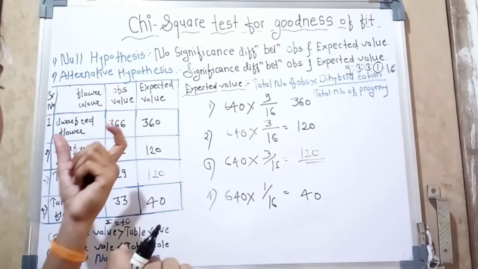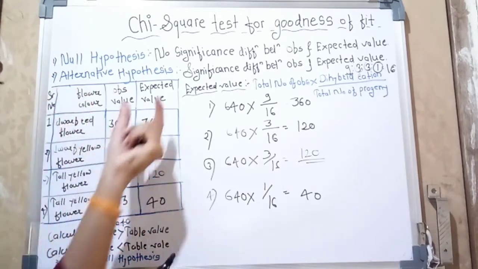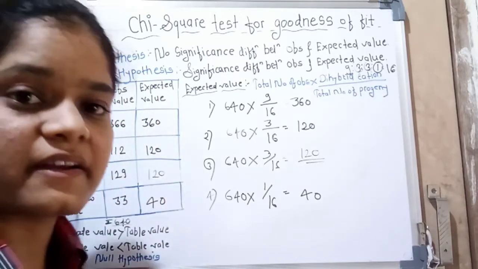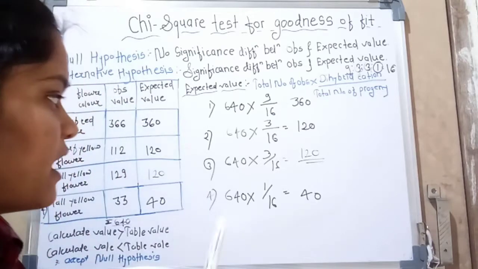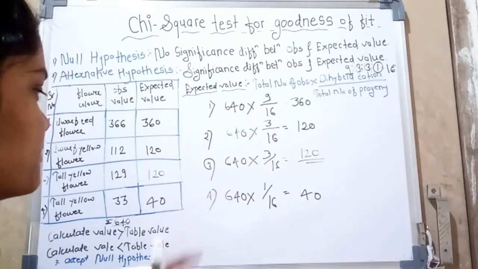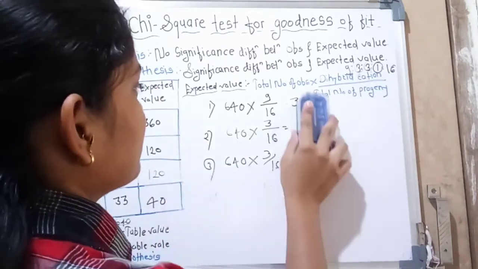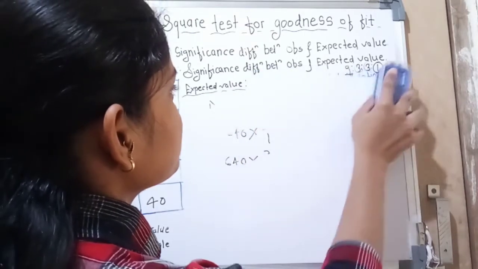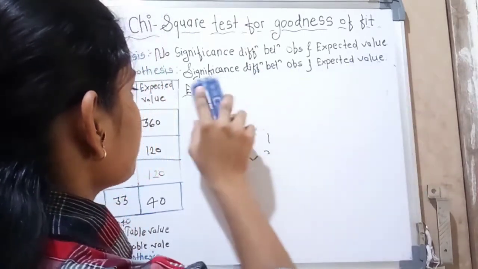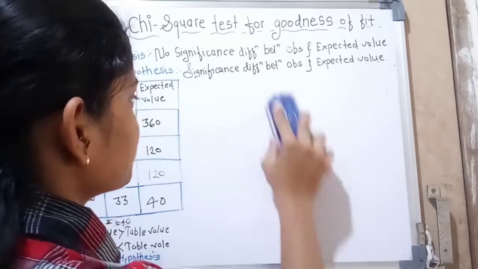Okay. So we find out their expected values. First we find out the expected values. So I hope you understand. Then the second, we find out the chi-square value.